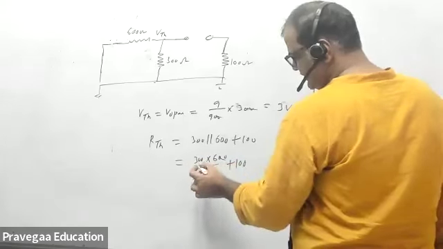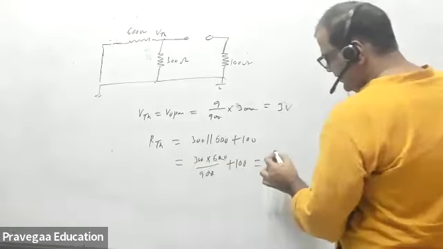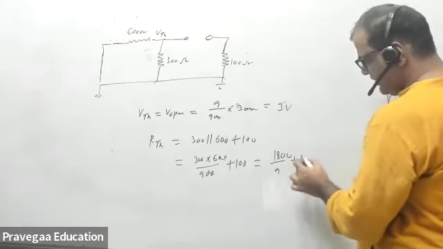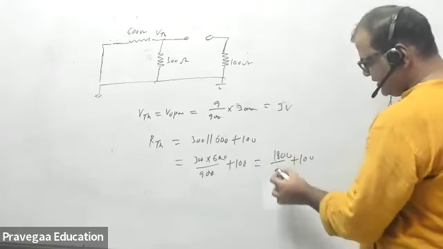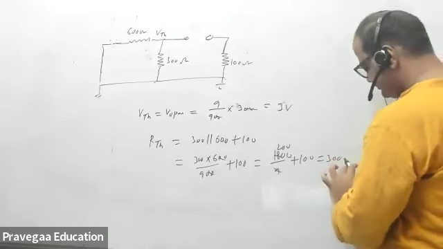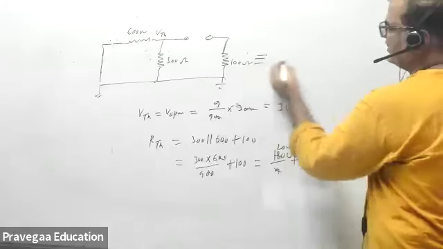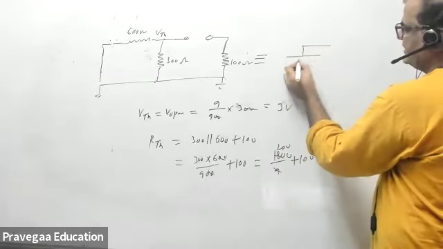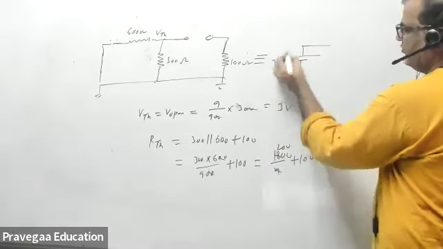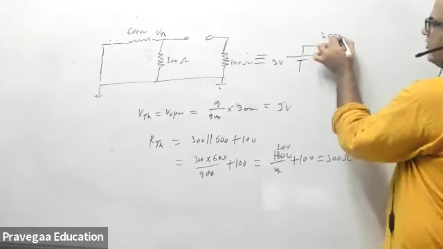This is how much? This will be 1800 upon 9, plus 100, that will be 200 plus 100, that will be 300 ohms. Now the equivalent circuit will become 3 volt and R Thevenin is 300 ohm.